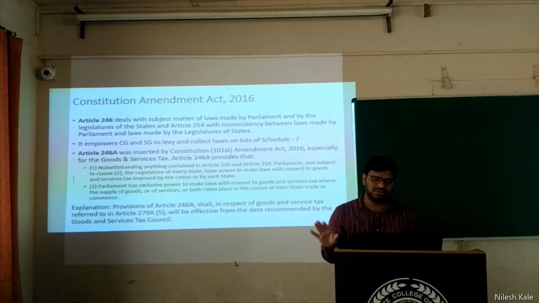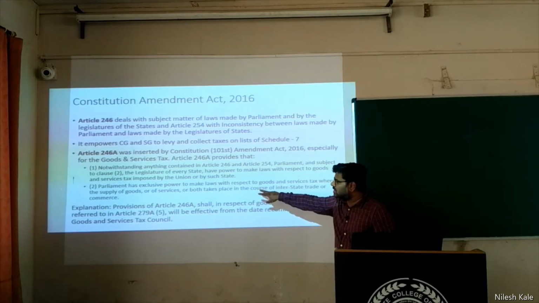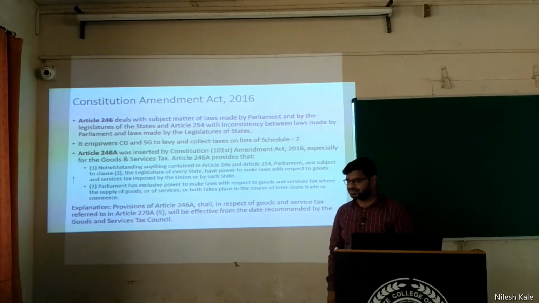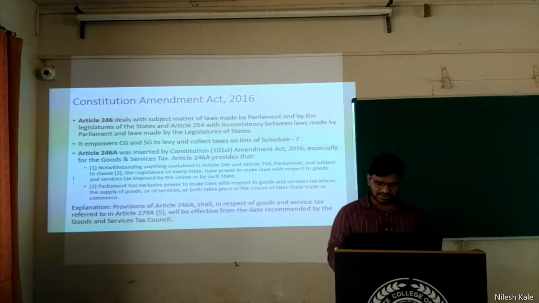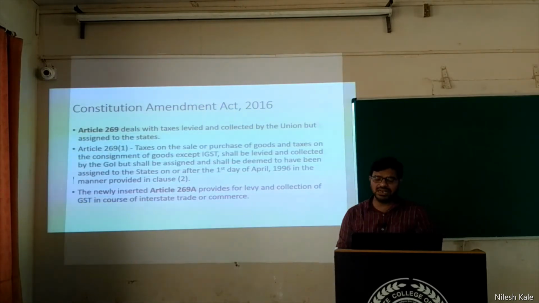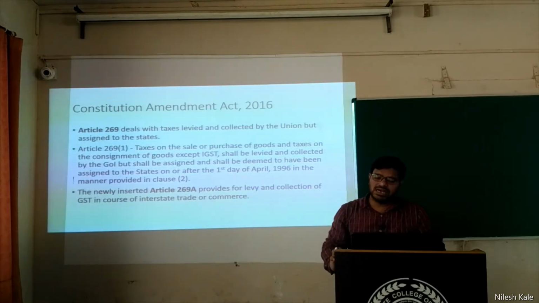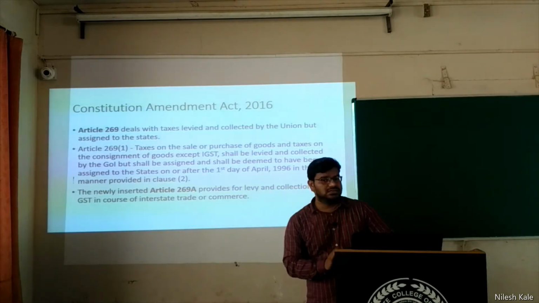There is nothing difficult. I will read this sentence as well. The Parliament has exclusive power to make laws with respect to goods and services tax. Which Parliament are we speaking about? Both, right? And then if there is an explanation, it is the same thing again, right? Article 269 deals with the taxes levied and collected by the Union but assigned to states.